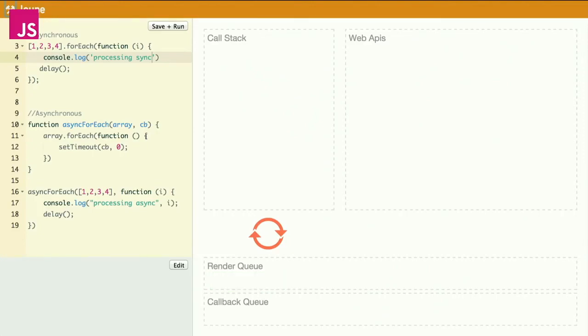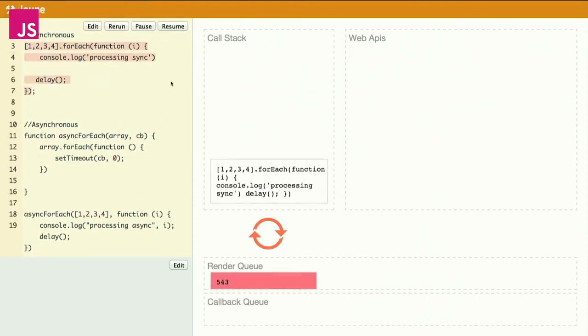Now, the difference is that the render is given a higher priority than your callbacks. So basically, every 16 milliseconds, it's going to queue a render, and then it has to wait till the stack is clear before it can actually do that render. So this render queue is just simulating a render. Every second, it's like, can I do a render? Yes. Can I do a render? Yes. Can I do a render? Yes. Because our code isn't doing anything now.